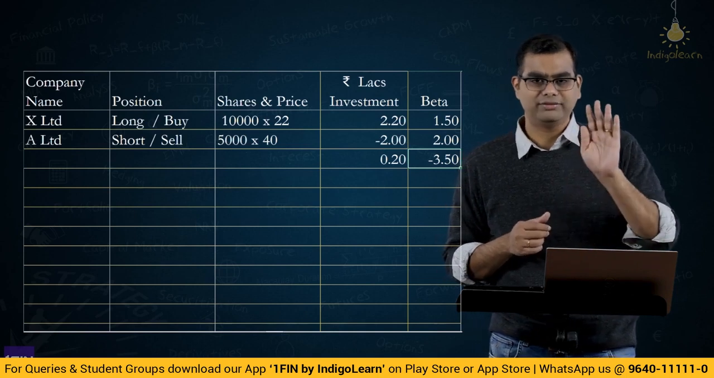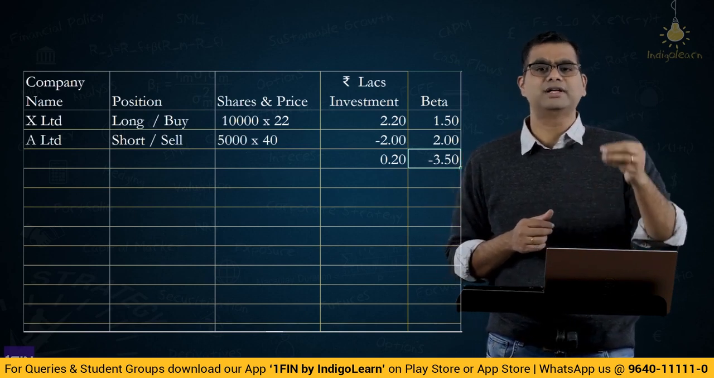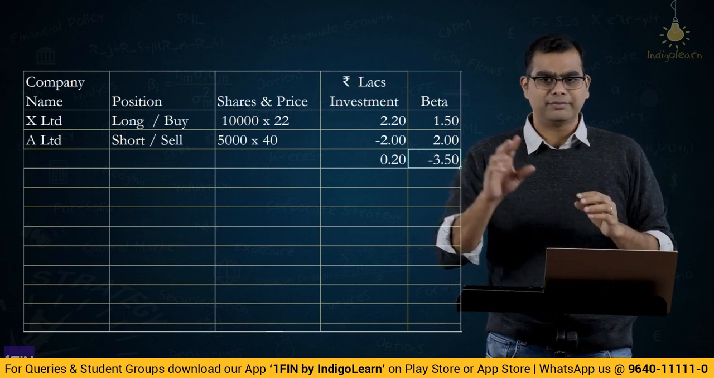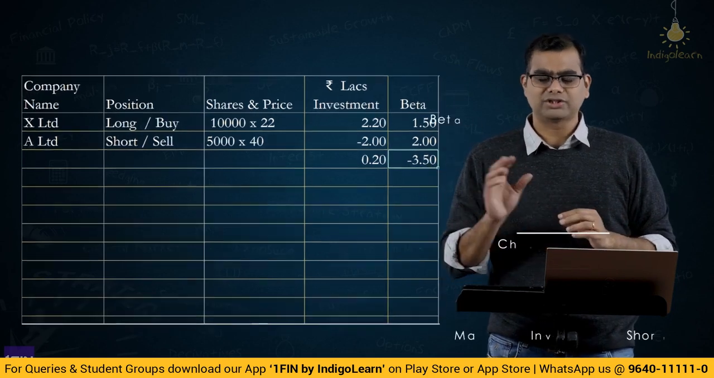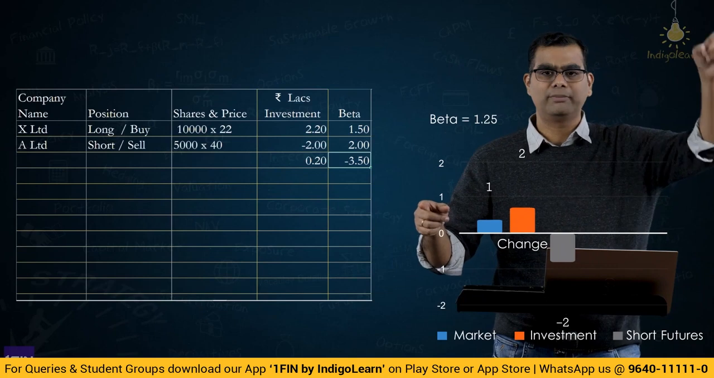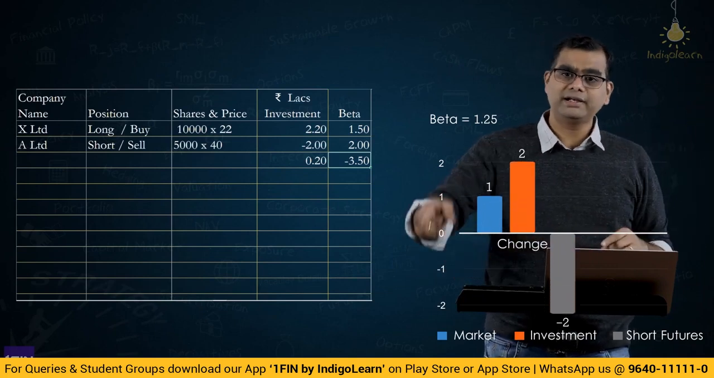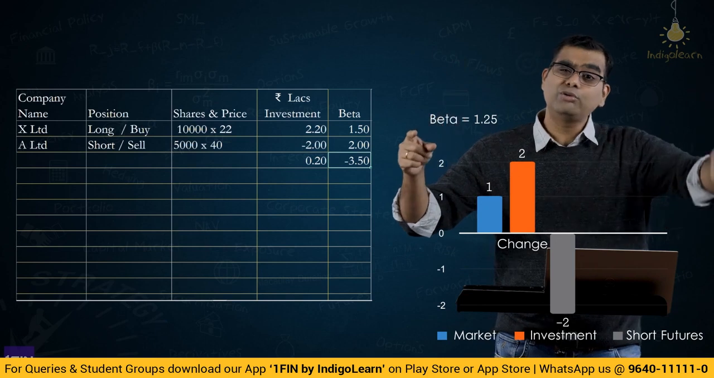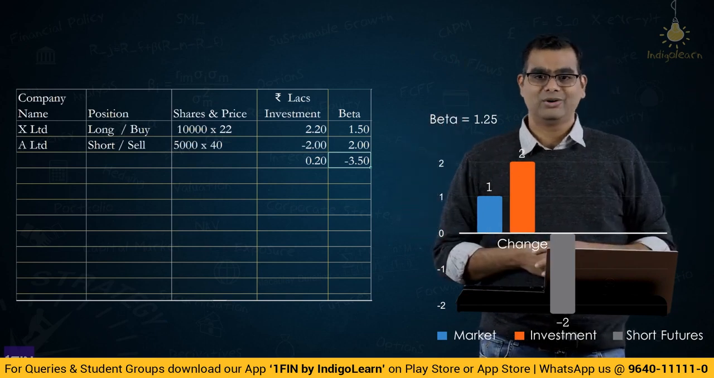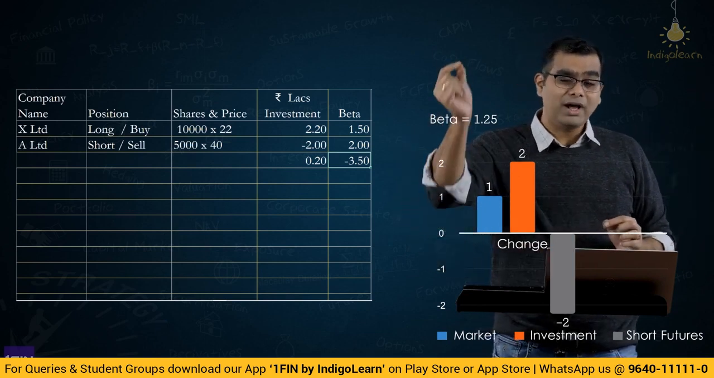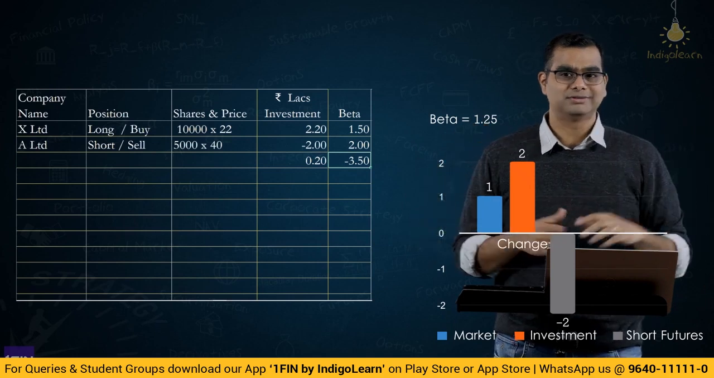Let us assume, for a moment, don't assume short. Let's say you've gone long on a stock. If beta is 2 for a stock, and the market goes up by 1, you will go up by 2. Correct? Same stock you have shorted. So if the market goes up by 1, you will go down by 2.